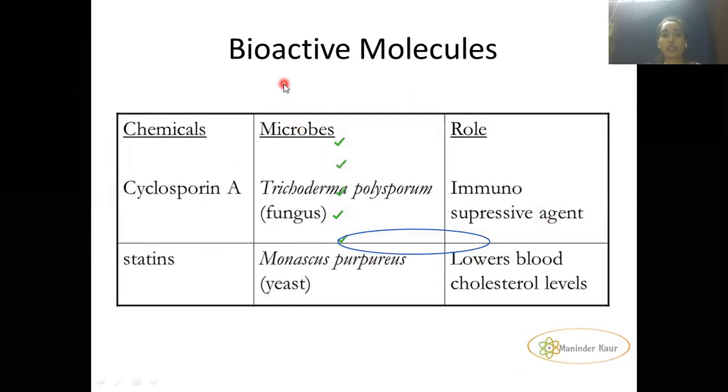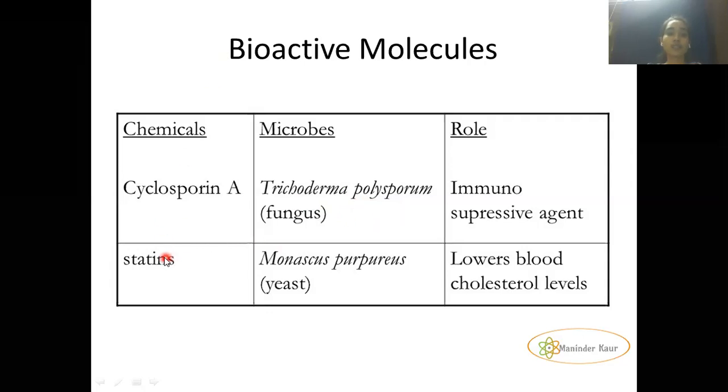So the next one is the bioactive molecules. The first one is cyclosporin A. Cyclosporin A is taken from a fungus, Trichoderma polysporum, and it acts as an immunosuppressive agent. Generally, it is given to patients who have undergone organ transplant surgery. They are treated with the cyclosporin A chemical to suppress their immune system so that the organ can be accepted by the body, and it is taken from the microorganism Trichoderma polysporum.